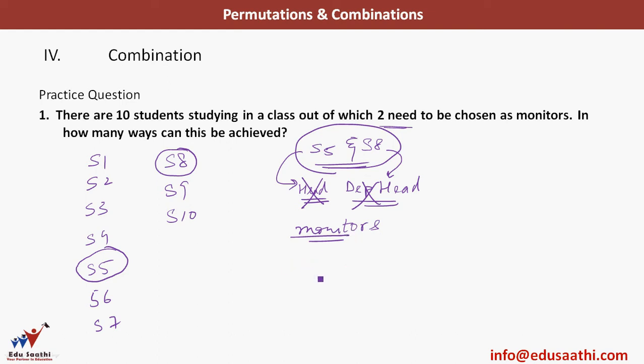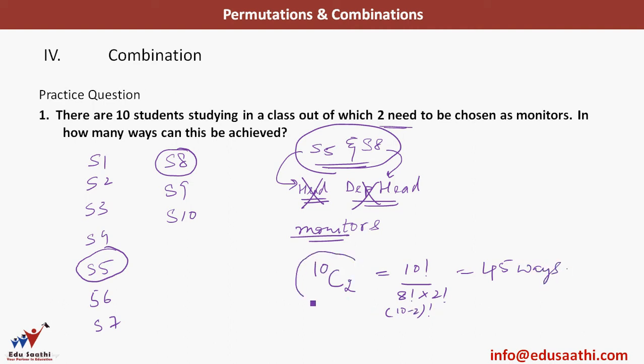So what will be the answer in this case? I have 10 students. C, because it does not matter who I call first and who I call second, and 2. So this is nothing but 10 factorial by 8 factorial, which is nothing but 10 minus 2 factorial multiplied by 2 factorial. So this gives me 45 ways.